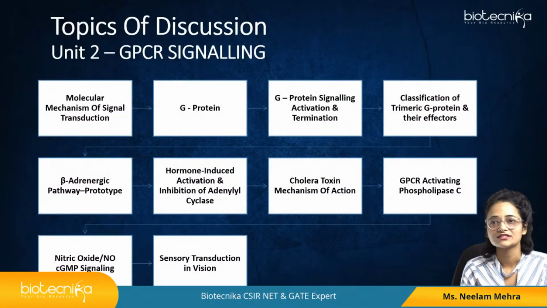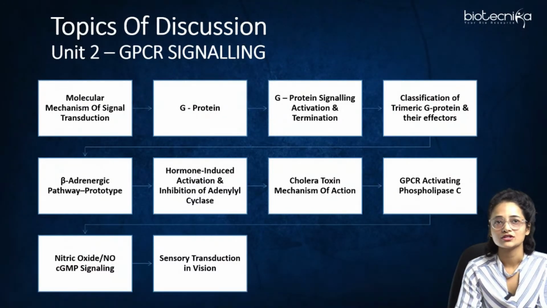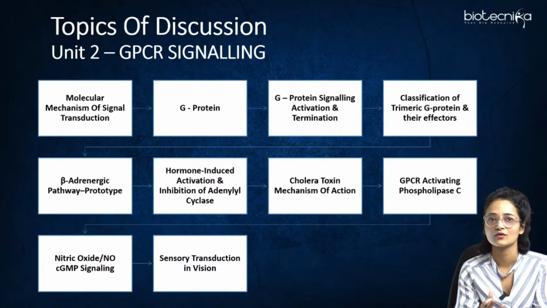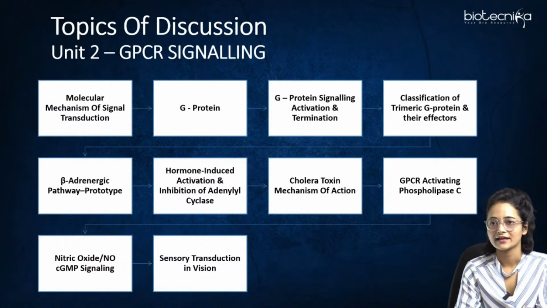The topics for the discussion today would be from Unit 2, that is GPCR signaling. We'll be studying the molecular mechanisms through which signal transduction majorly takes place. Then we'll learn what is G protein, to which family it belongs, and what are its components.